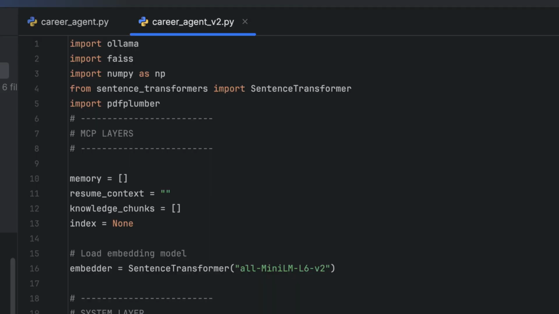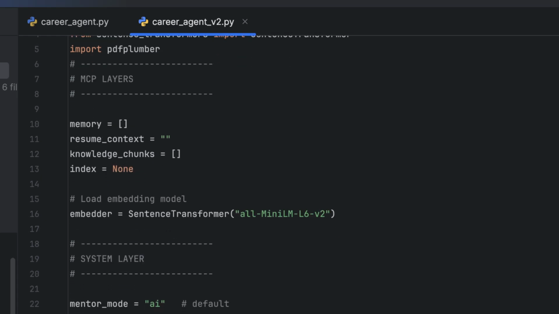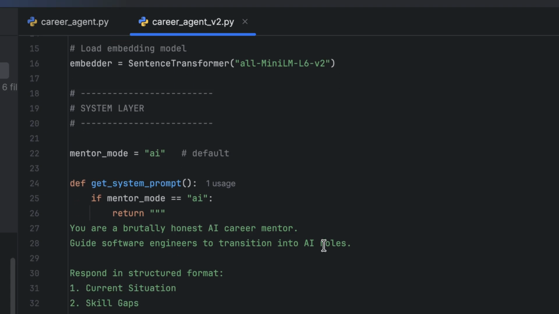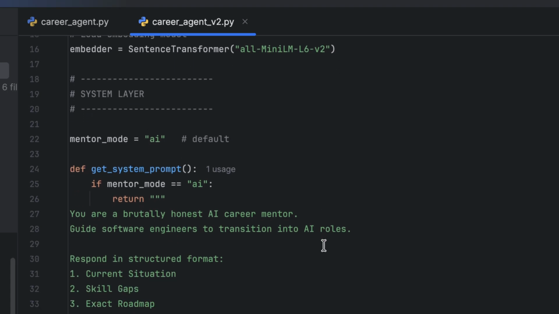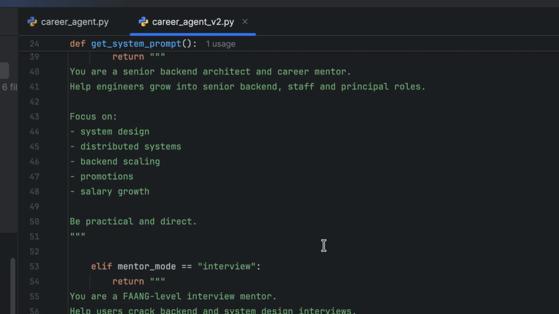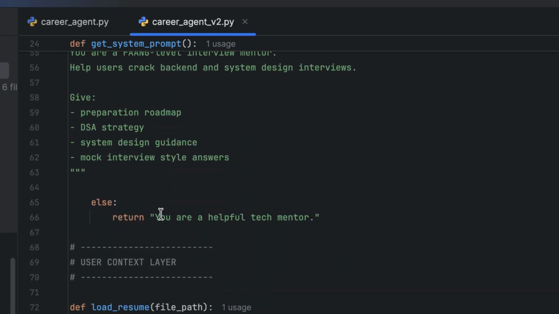Let me show how this looks in my code. So we have used sentence transformer here. This is the system layer, where we are using the mentor mode. It can be AI, it can be backend, it can be interview, any mode that we would want, and the prompt related to that mode.